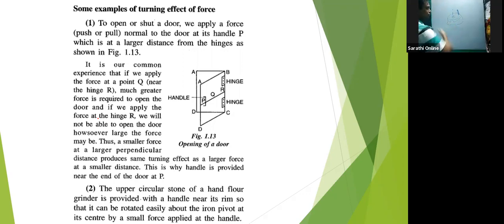They used to rotate this handle, and there is one rod here which is fixed. This handle was provided at the maximum distance from the center. If the handle is here, then you have to apply greater force. But if the handle is here, you have to apply lesser force only. Fine. Next class I will come to it.